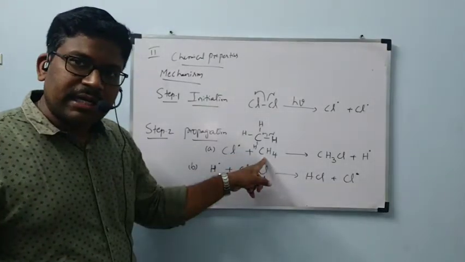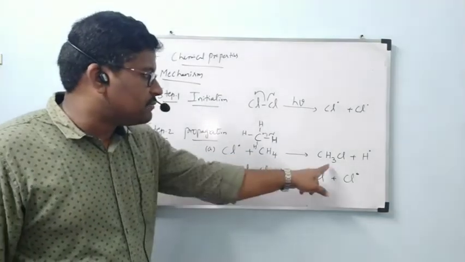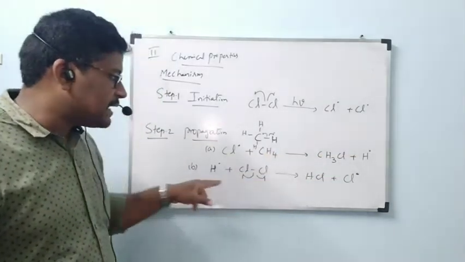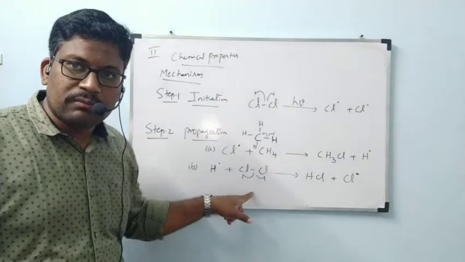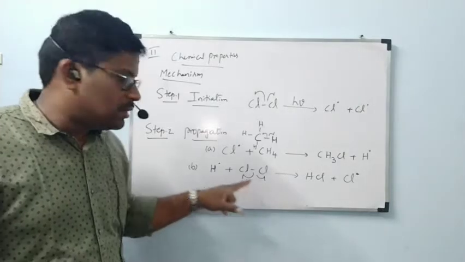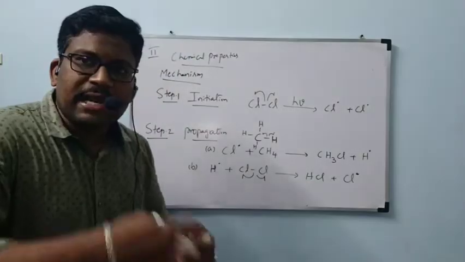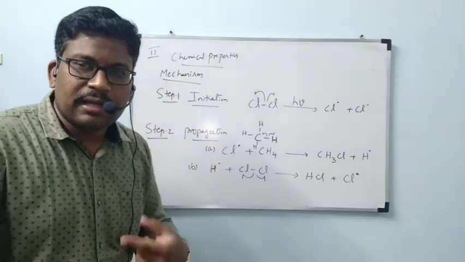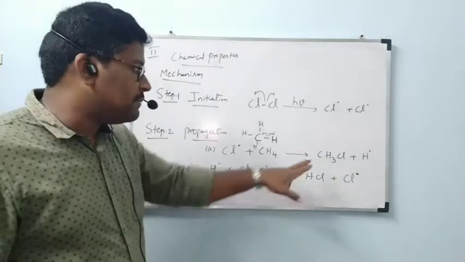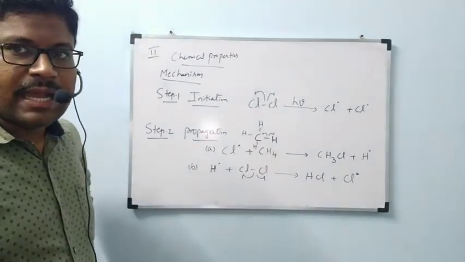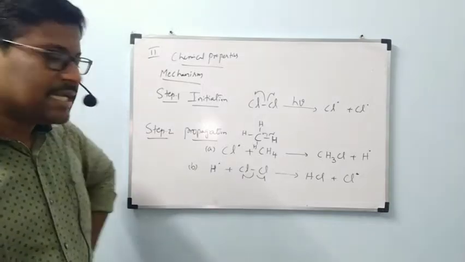Here also homolytic cleavage will take place to form CH3Cl plus H free radical. That H free radical again reacts with a chlorine molecule to form HCl and chlorine free radical. These A and B reactions repeatedly happen to form the major product, CH3Cl.